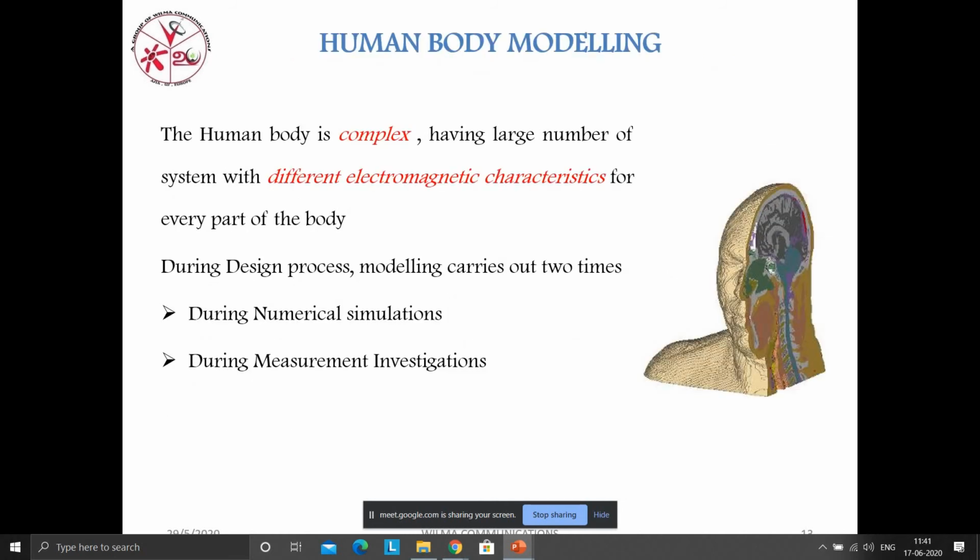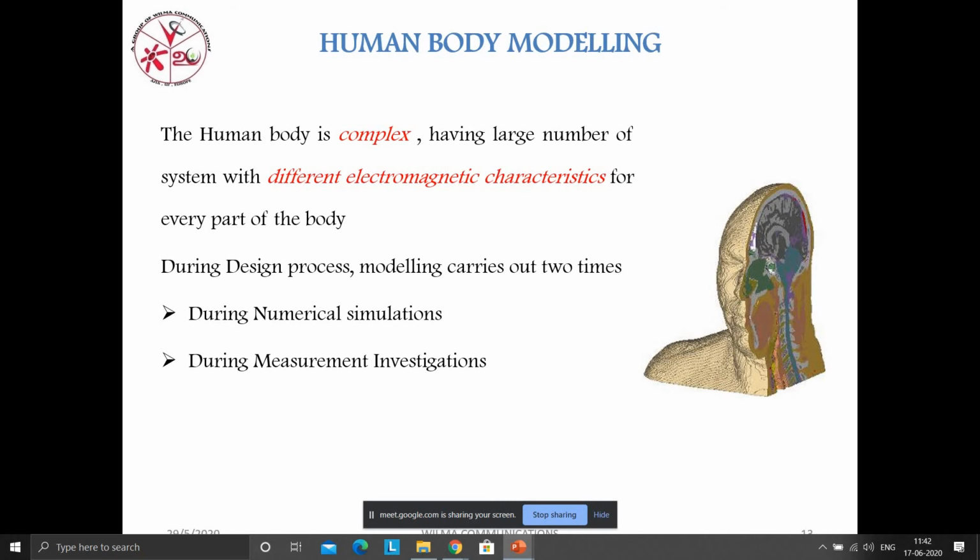It's human body modeling, and the human body is a very complex one, because a large number of systems are there. So different electromagnetic characteristics also are there, and every part has a different permittivity value. Yesterday, one of the persons asked a question: if you design one antenna, we have to implant it in our human body, can we analyze the entire human body?